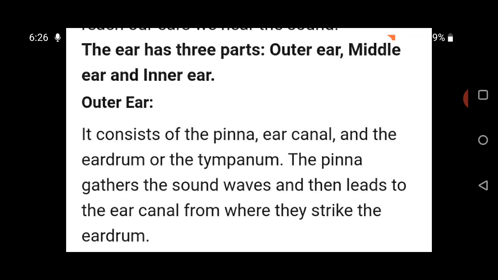The ear canal is a tube that helps sound to travel further inside our ear and get to the next stage of the hearing. The eardrum is a thin sheet that vibrates when the sound hits it. It is very sensitive and fragile.